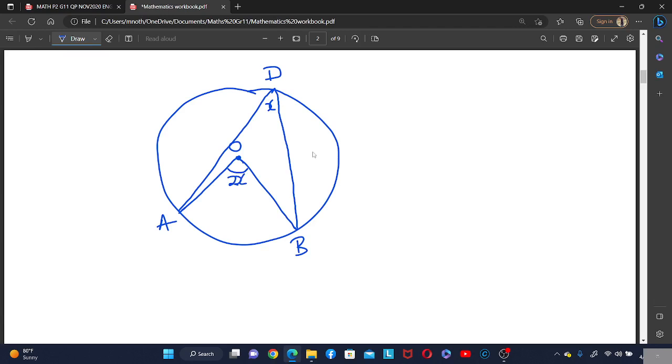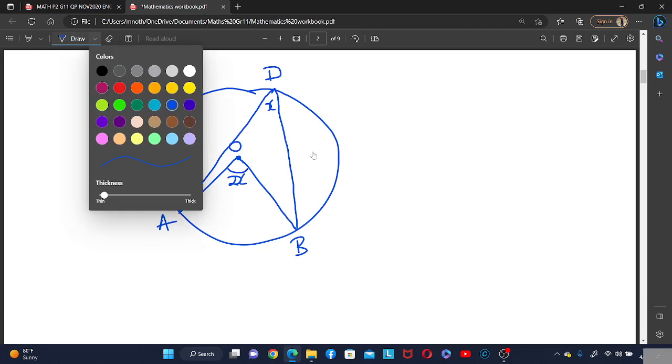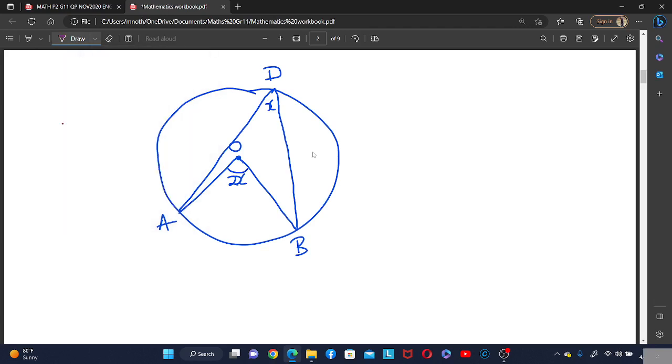So if ever you have an angle at the center and the angle in the circumference, and they are created by the same points, they are coming from the same points, therefore the angle at the center is 2 times the angle at the circumference. Look at this. Both these angles, this angle and this angle D, are created by the same point A and point B. So this is why we're saying that the angle at the center is 2 times the angle in the circumference.